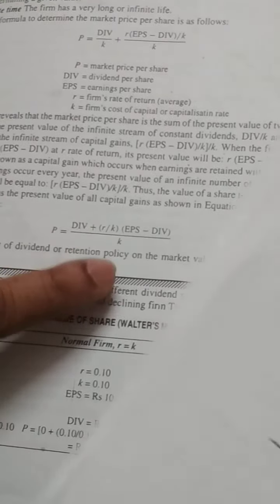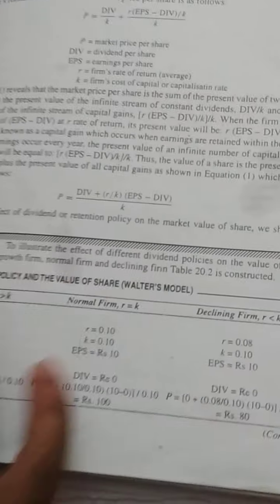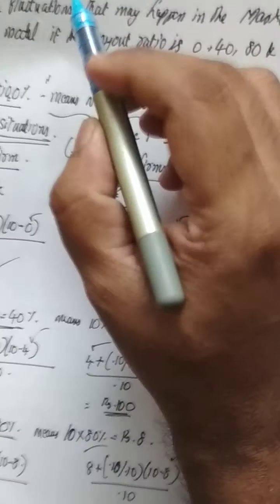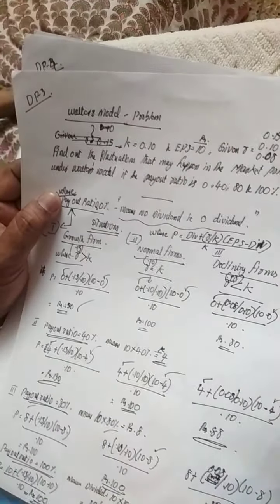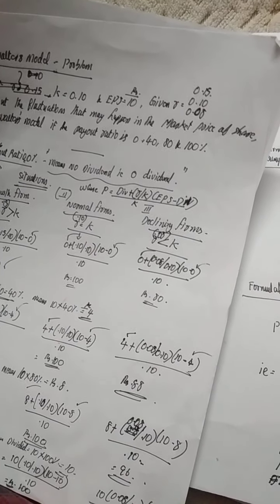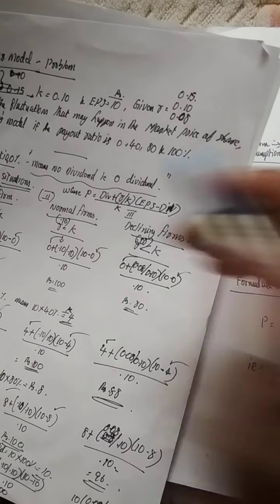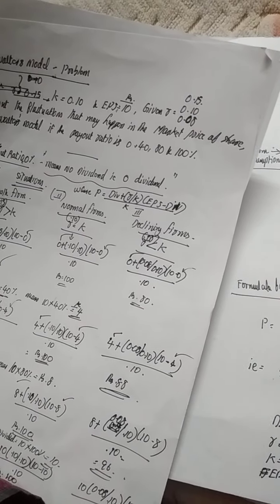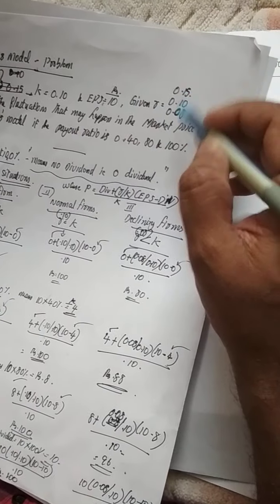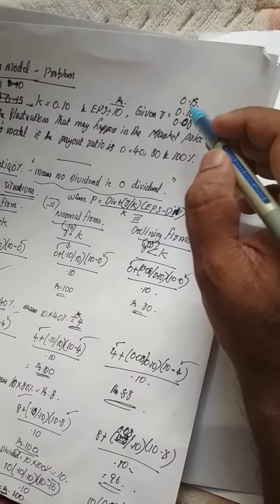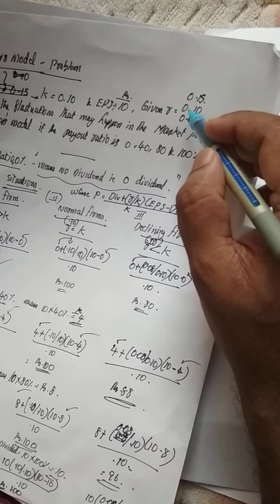Let us take a situation of the problem, the same problem in I.M. Pandey that I have done here. What are the things given in the problem? K is given, which is required for this formula. Overall cost of capital is 0.1, which means 10%. EPS is required for the formula. EPS is given as rupees 10, that is, earnings per share. R is given under three situations in the question: R with 0.15, R with 0.1.